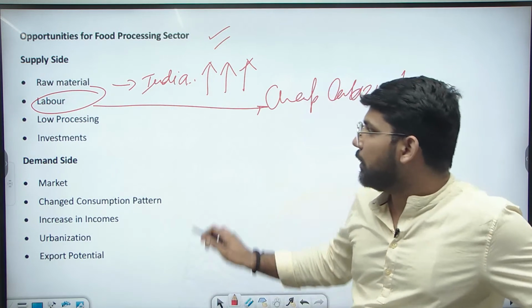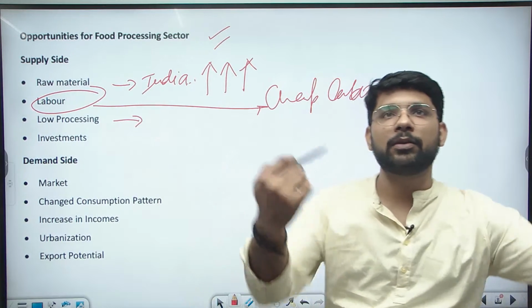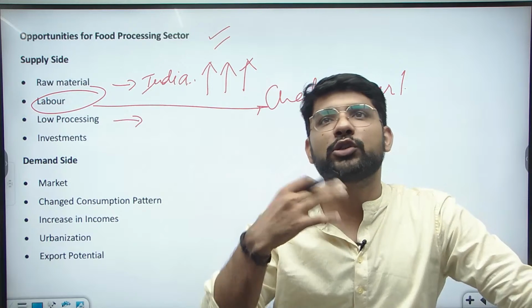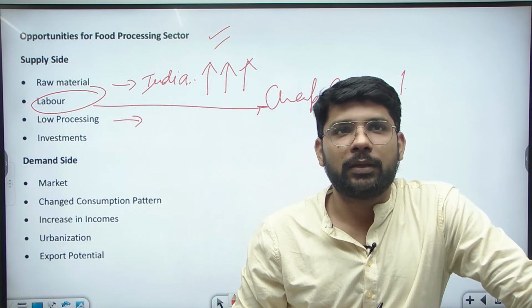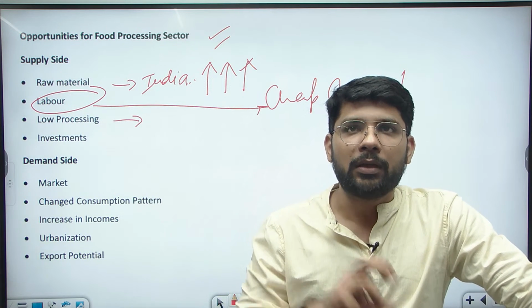In the case of processing, we are building processing units in the country, and these processing units are also supported by the government, which can easily produce high quality or good quality products related to food processing.